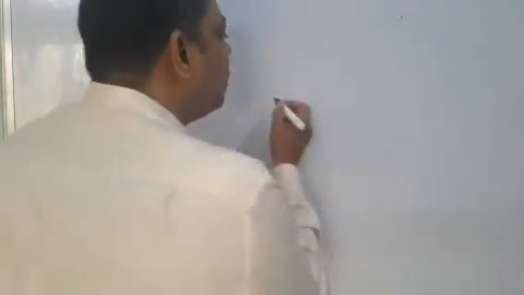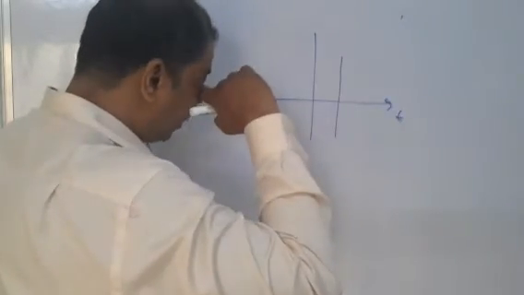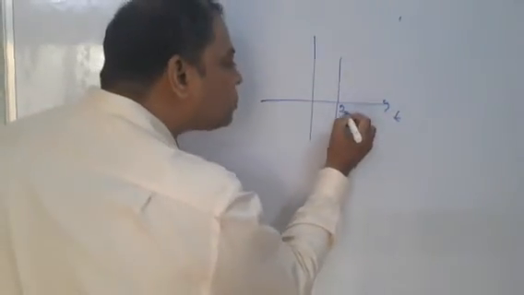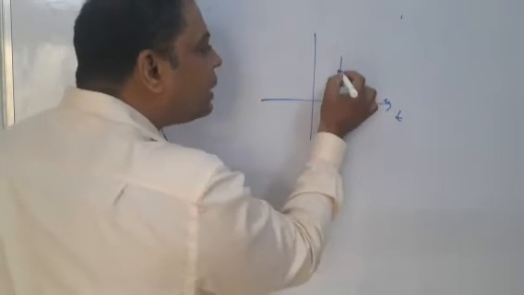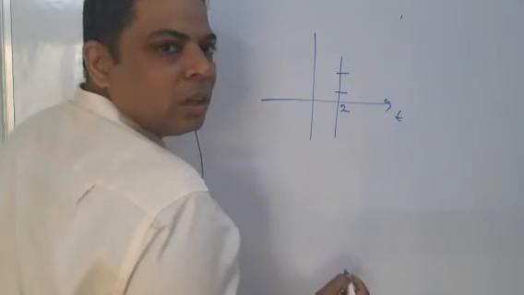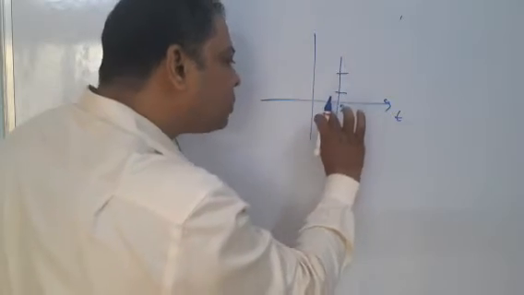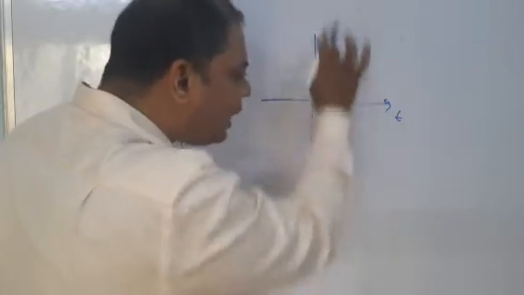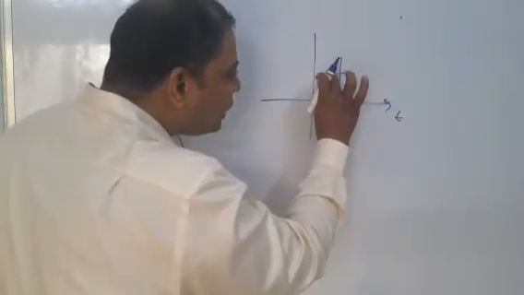Understood? Good. Now suppose you have this vertical line, and suppose this value is 2. Now you have to find the slope. How do we find it? For finding the slope, definitely you have to take a portion, any portion, because this portion's slope is the same as the whole line's slope. So therefore, just take this portion.